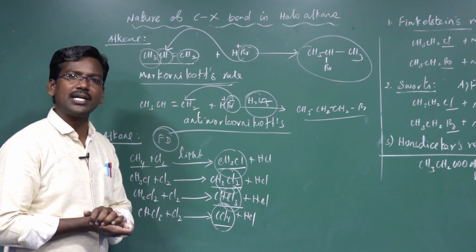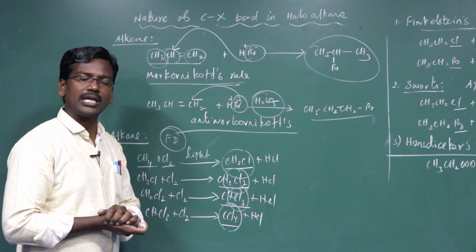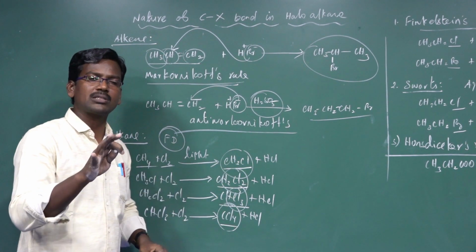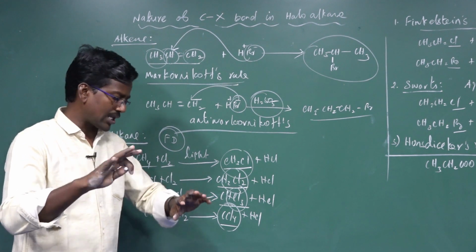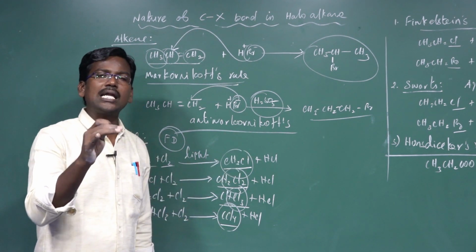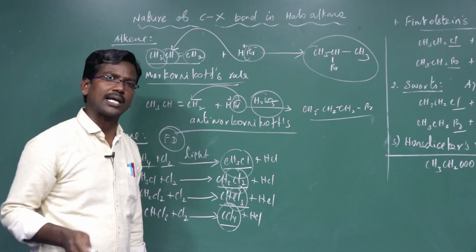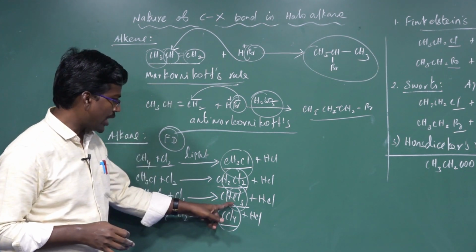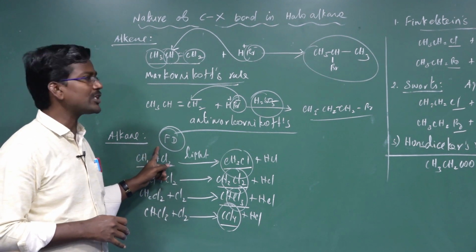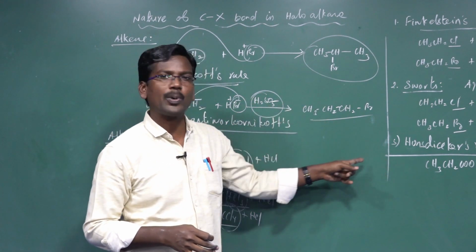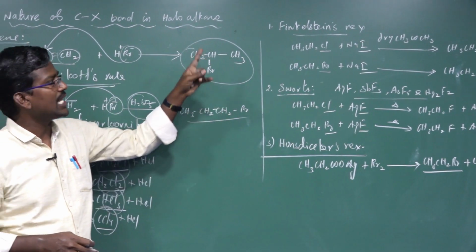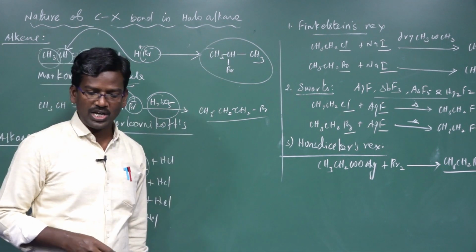It's an important reaction. It is one of the neat questions in 11th standard. Alkyl halides, that is alkyl chloride, alkyl bromide, alkyl fluoride and alkyl iodides, are the starting materials for the synthesis of many more organic compounds. Here, alkyl chloride can be prepared from the free radical substitution reaction. Alkyl bromide can be prepared from the Hunsdiecker reaction. Alkyl fluoride can be prepared from the Swarts reaction. Alkyl iodide can be prepared from the Finkelstein reaction.